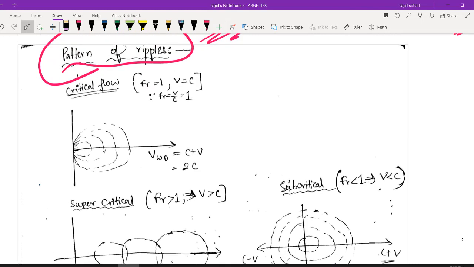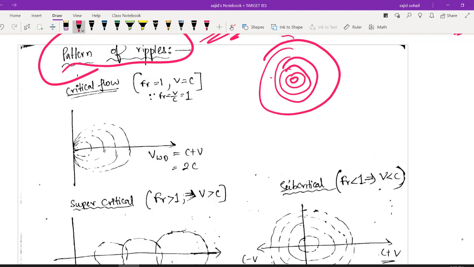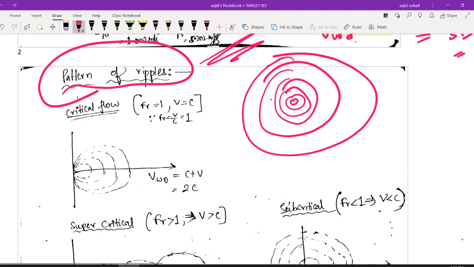अरे यार काफी simple concept है, काफी simple concept है. If you have a critical flow, now let us try to understand. If water is not flowing, or flowing with a very less velocity, then obviously your waves will be something like this. आपको concentric circle type दिखेगा. But imagine you are creating this disturbance and because of that the waves are coming.